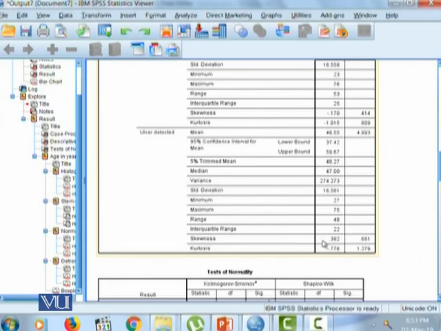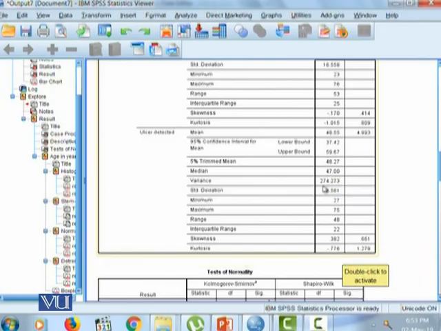Hence, again, if the data is positively skewed, mean is not going to be a good measure, so we will report median. The median age of the individuals in the ulcer detected group is 47, which means that 50% of the individuals in the ulcer detected group have age 47 or less.